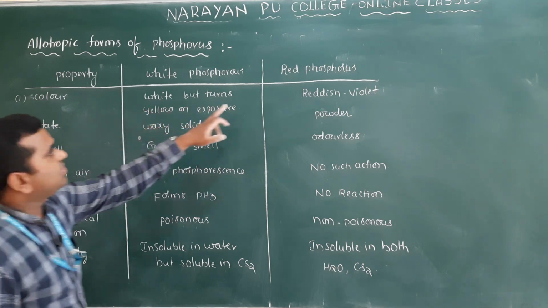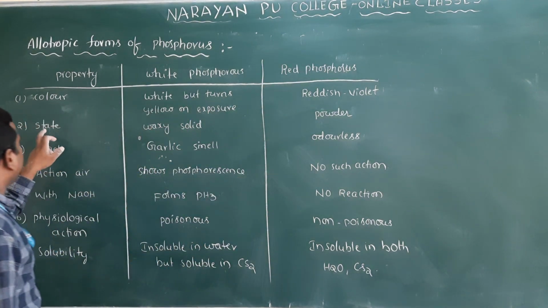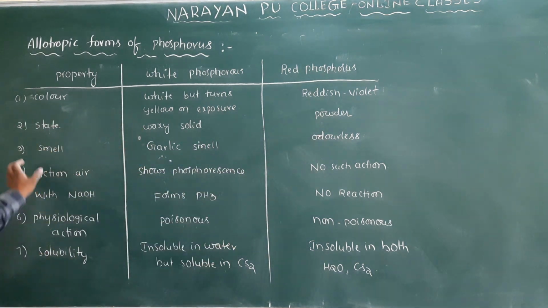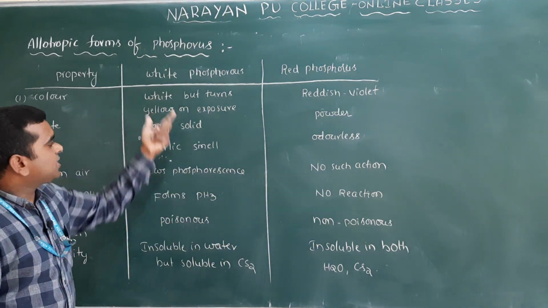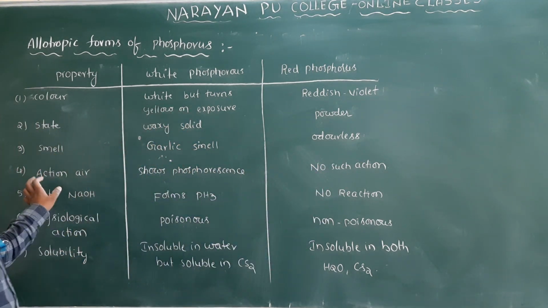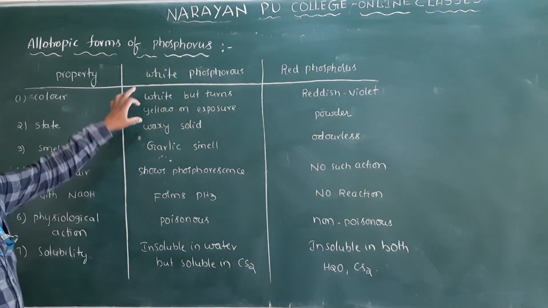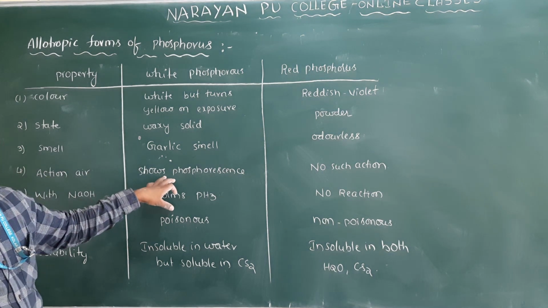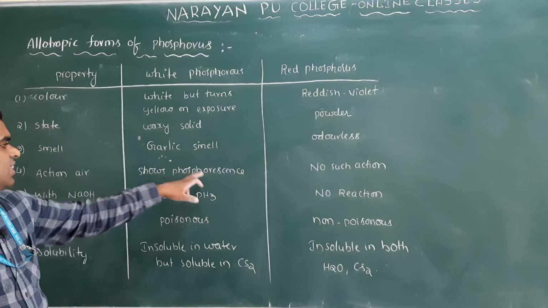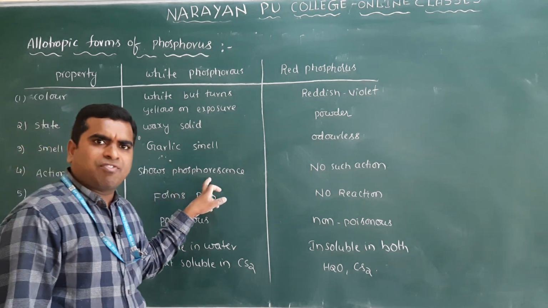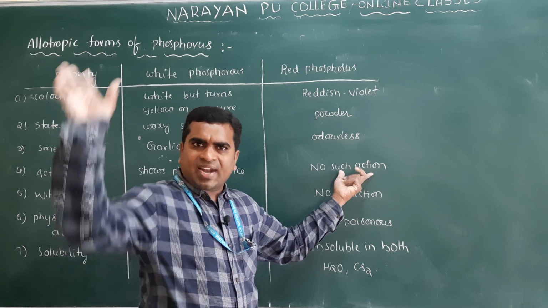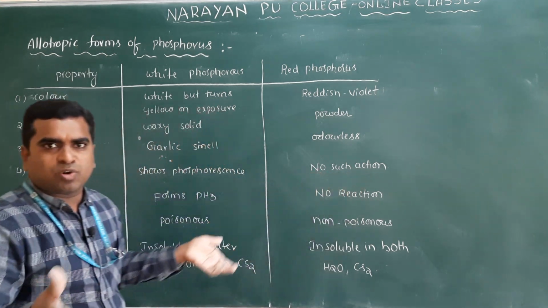Clear ma? And here which color? Red, violet color I have already mentioned. State, it is a solid state and it is a powder state. And smell, white phosphorus will have garlic smell and red is odorless. Action of air, white phosphorus is highly reactive and it reacts with air with greenish glow, that we call chemiluminescence or phosphorescence, and red has no such action. It will react with the air but at high temperature, clear, not at room temperature.